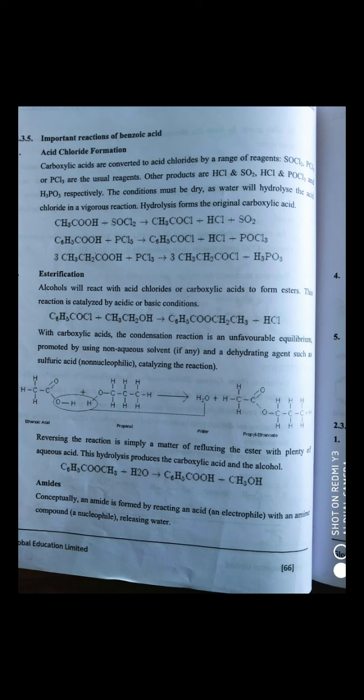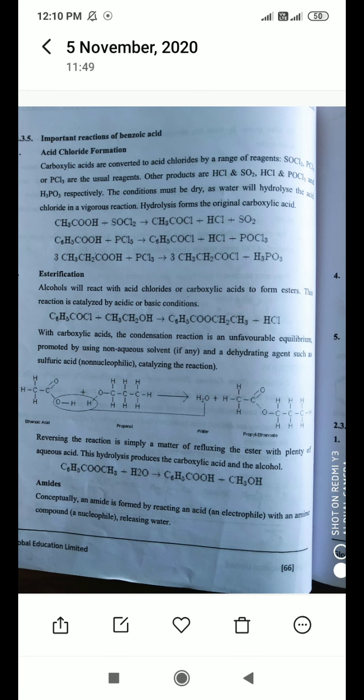Then the byproducts will be HCl plus sulfur dioxide. What is the next example? The next example is C6H5COOH, your benzoic acid, reacting with PCl5, phosphorus pentachloride, which gives benzoyl chloride, C6H5COCl. Here the OH group is simply replaced with the chlorine group, Cl. Then the byproducts are HCl plus phosphorus oxytrichloride, POCl3.